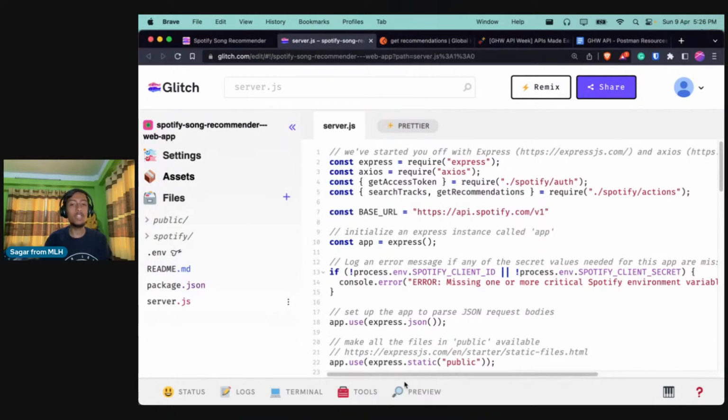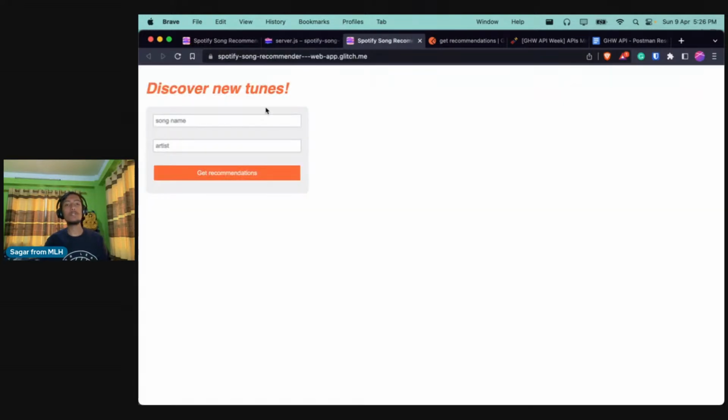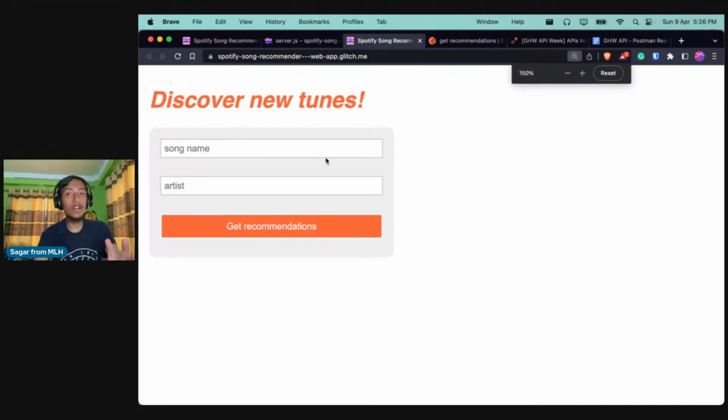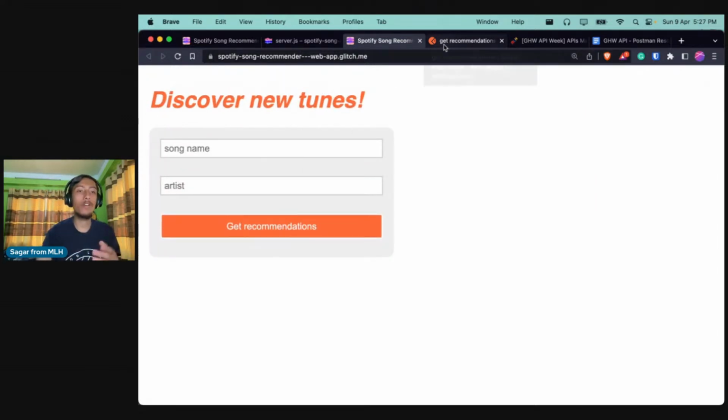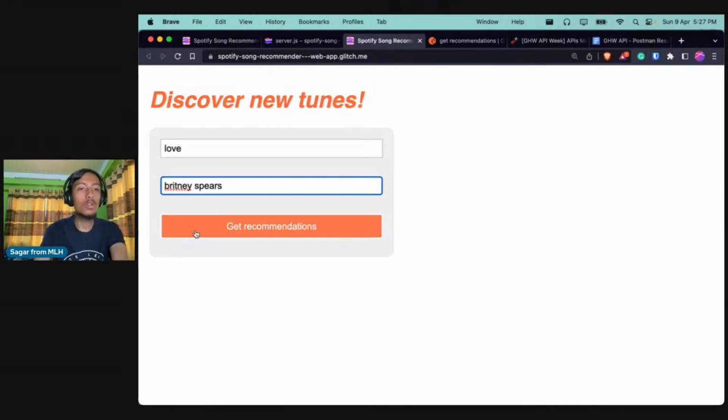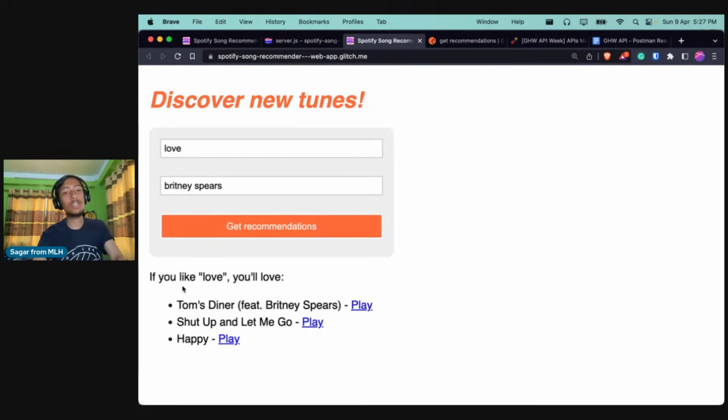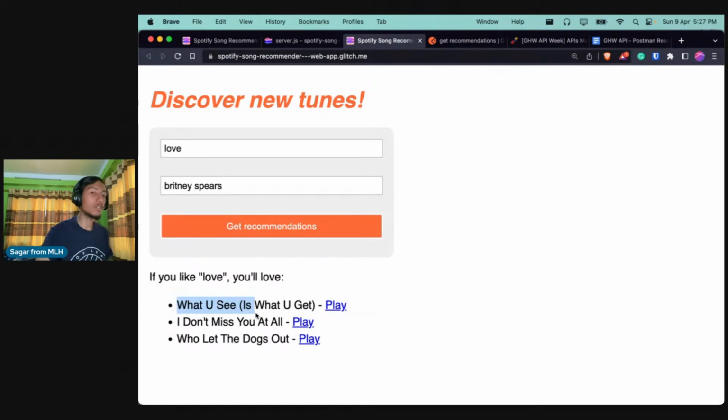I just wanted to show there is a button called preview, and if you click on preview in a new window, this is the application that we are trying to build, and let's see if it does the same thing that we did yesterday from Postman. So I'll provide a name, just anything, something with love, and the artist could be Britney Spears. Okay, cool. I'll click on get recommendation and see if it works. Yep, and you see that we get a list of results and the names of the songs, right? And if you click on get recommendation again, it will recommend the top 3 songs.